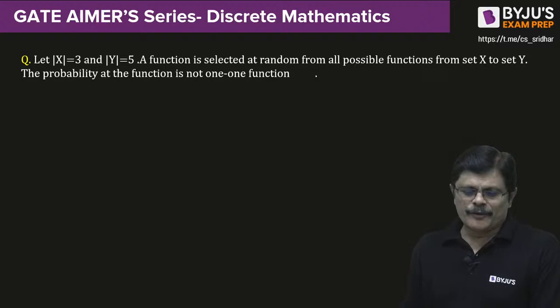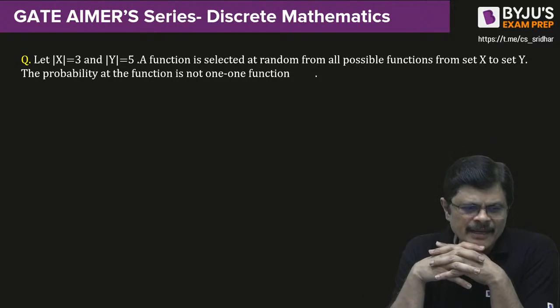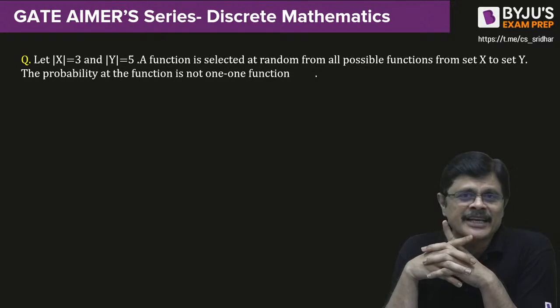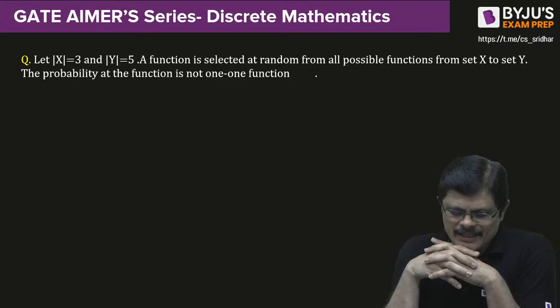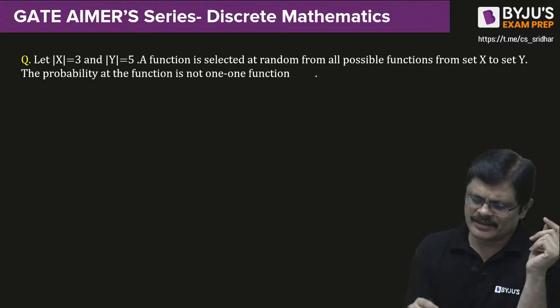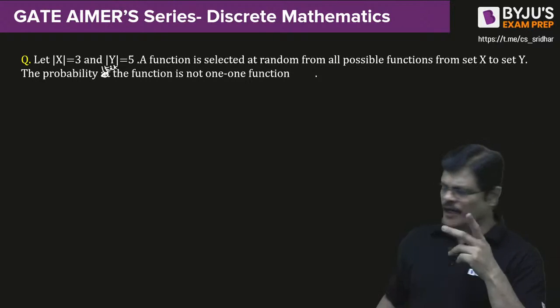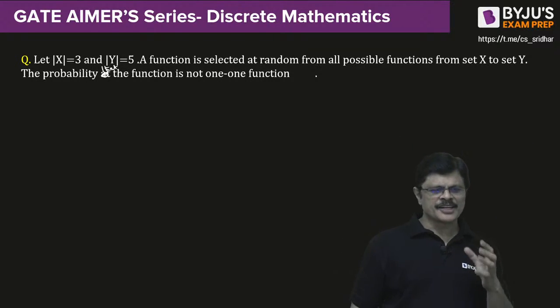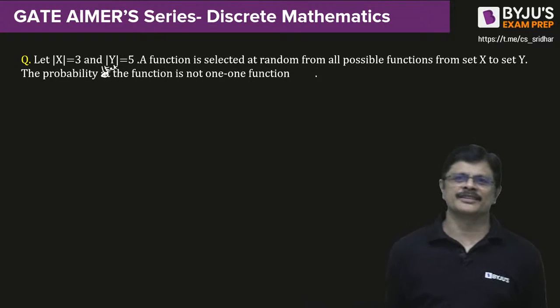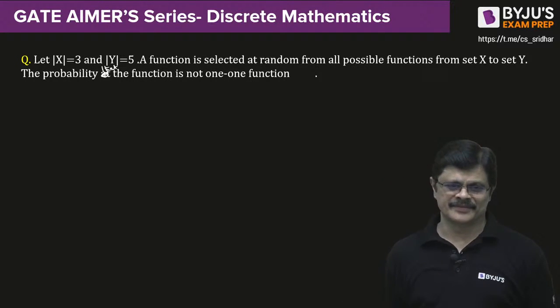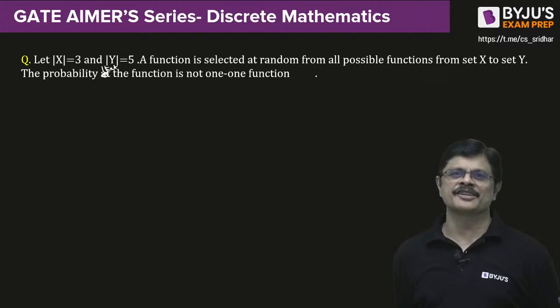Now look here, we are having set x containing 3 elements, set y containing 5 elements. A function is selected at random from all possible functions from set x to set y. The probability that the function is not one-one. So the selected function is not one-one. What is the probability for that?